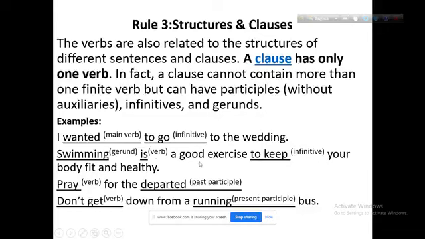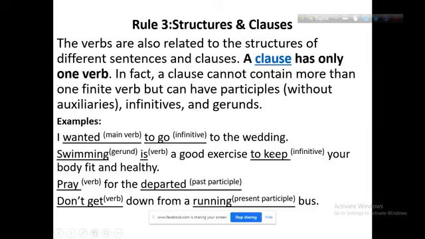Swimming is a good exercise to keep your body fit and healthy. Look at the sentence. Swimming is a verb, where swimming is the subject in the form of a gerund. Is is the main verb, the be verb. A good exercise to keep. Keep is also a verb.